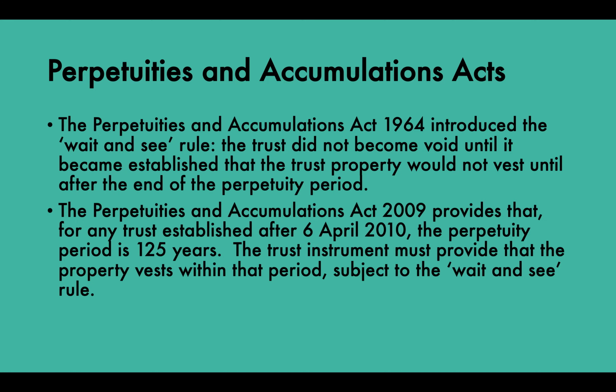But under the 1964 statute, the wait and see rule dictates the trust will not become invalid until that event actually happens. In other words, until the daughter in the Pilkington case actually outlived her father by 21 years.